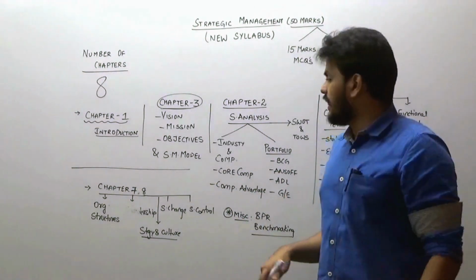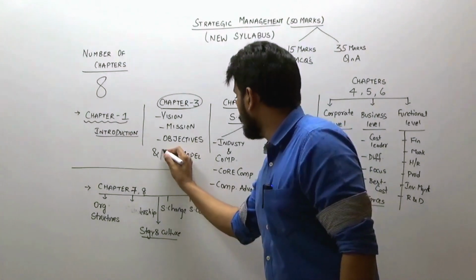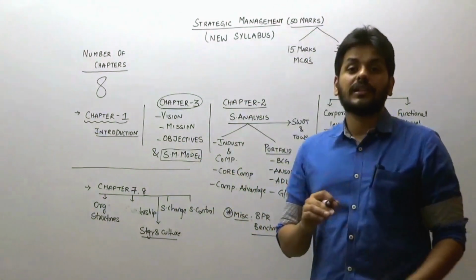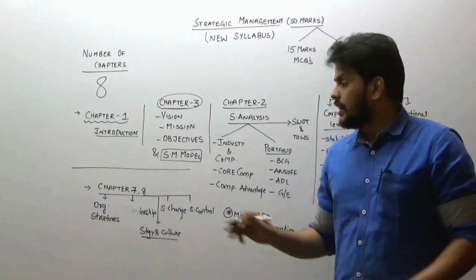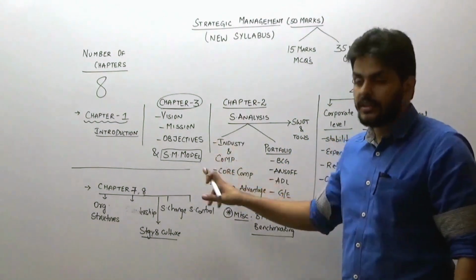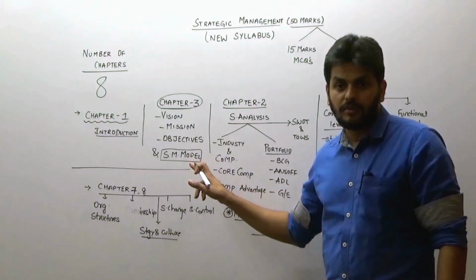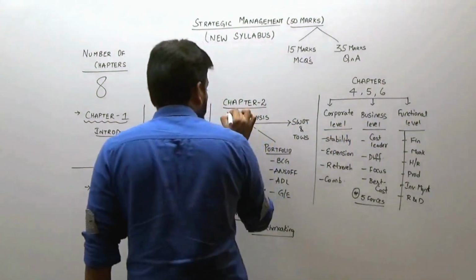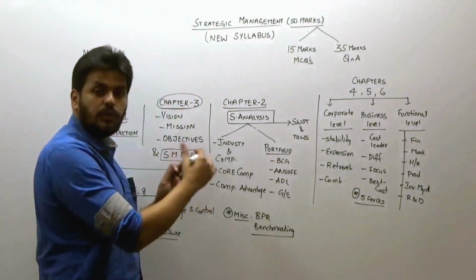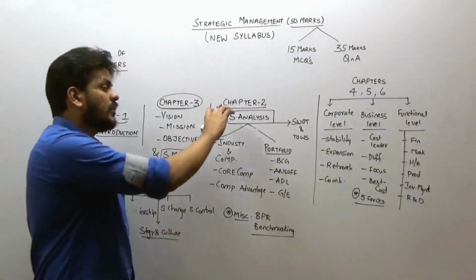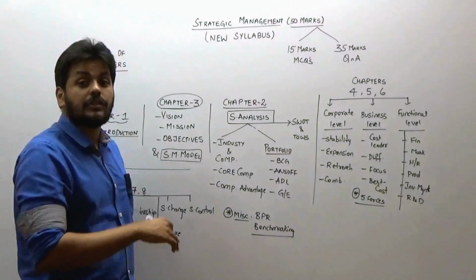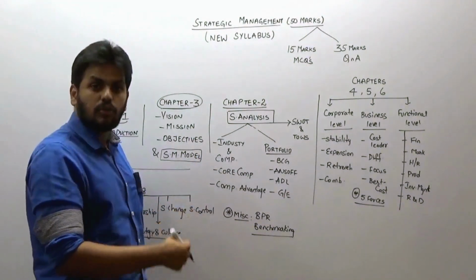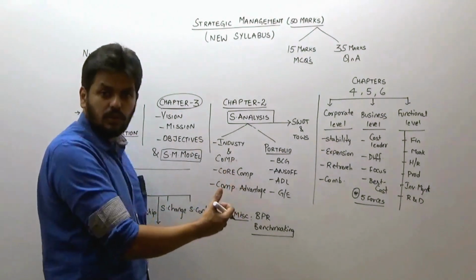Towards the end of chapter 3, the strategic management model is a concept that explains all the 5 phases involved in strategic management, which says the first step is developing vision, mission, objectives, and then doing a strategic analysis, which is discussed in chapter 2 in great detail. So chapter 2 is a very extensive chapter because it covers so many aspects. It takes time, so you should budget a lot of time for chapter 2.